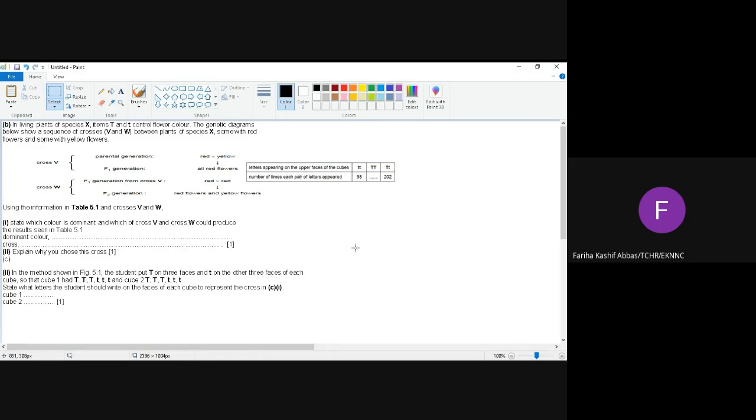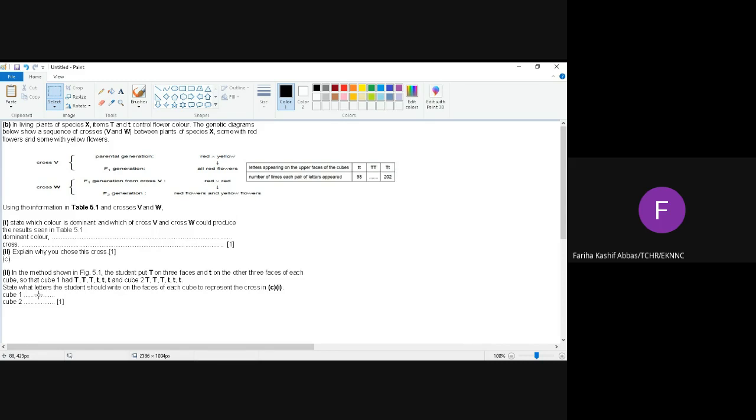The genotype for the red flower would be capital T, small t, and that is hybrid. And the genotype for the yellow flower would be small t, small t, that is homozygous recessive. Now, how are you going to show it on the faces of the cube? Cube 1 will represent capital T, small t and cube 2 will represent small t, small t. So how are you going to show it on the faces of the cube? Tell me.